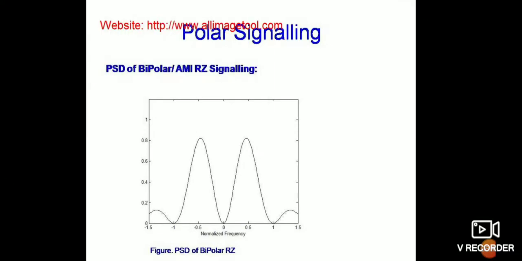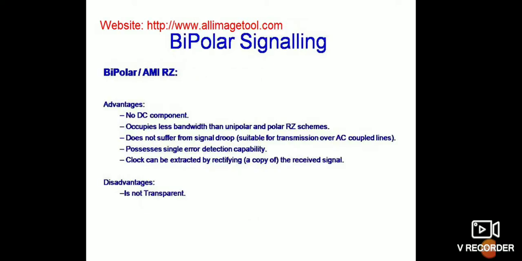PSD of bipolar AMI RZ signaling. Bipolar AMI RZ: no DC component. It occupies less bandwidth than unipolar and polar RZ schemes. Does not suffer from signal droop. Possesses single error detection capability. Clock can be extracted by rectifying the received signal. Design is not transparent.